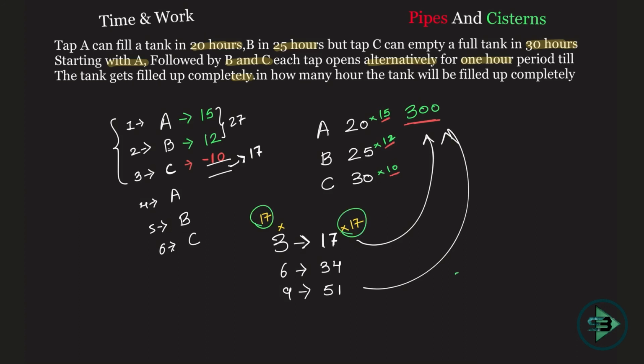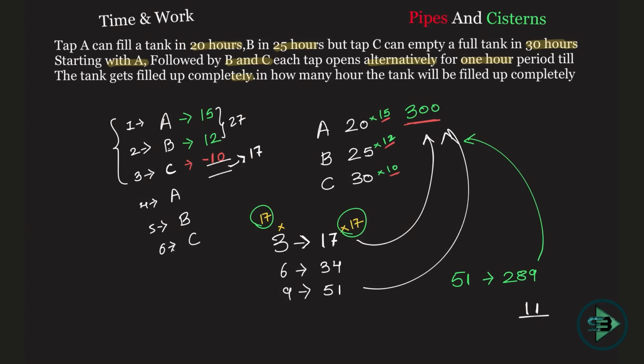In 51 hours, 17 into 17, 289 bricks will be put in. So in 51 hours 289 bricks are being put up. Now how many bricks are you supposed to put in? 11. Because if 11 more bricks are put in, 289 becomes 300 and it will be reached.